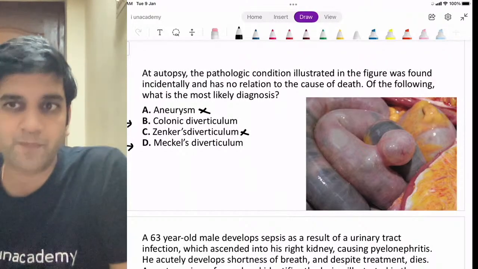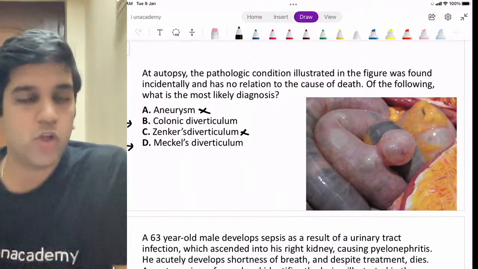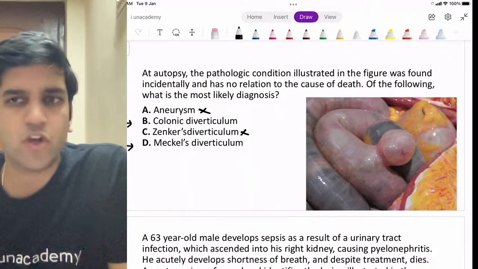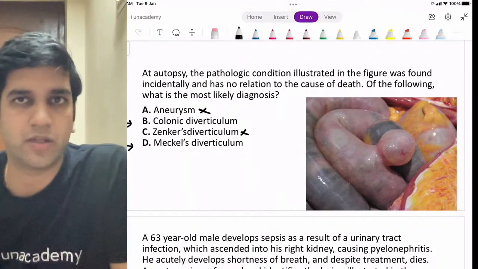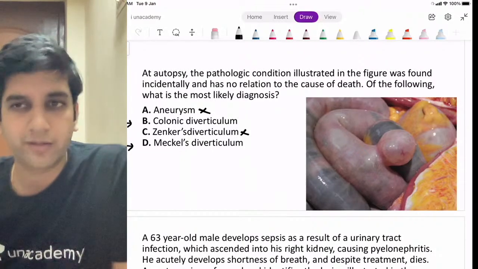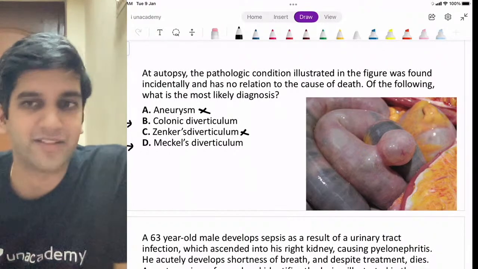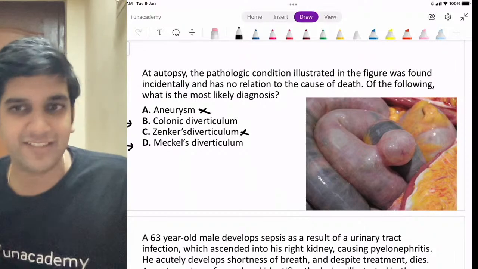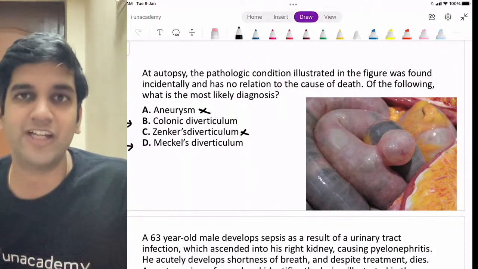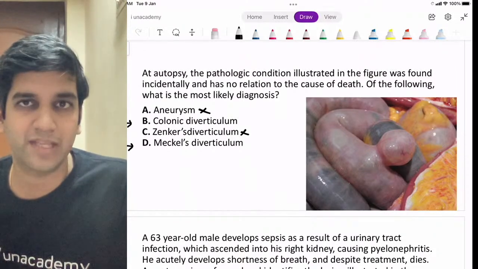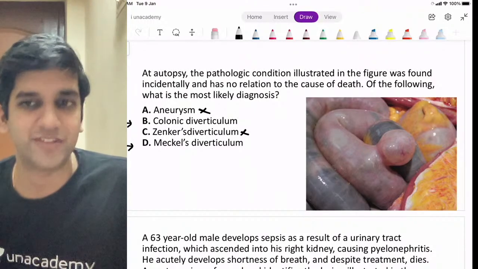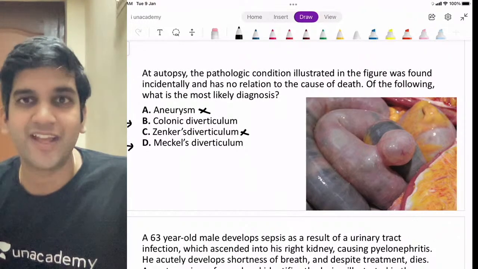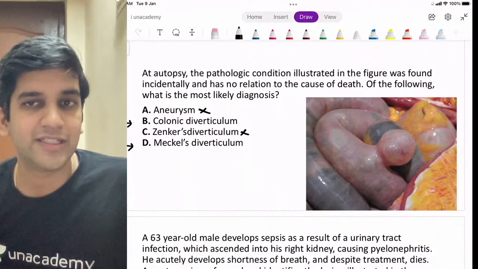Ayushi, I'm coming back to your question. Incidental finding, colonic diverticula can also be incidental. Unless and until it causes diverticulitis, colonic diverticula will not come into the picture at all, right? It will be incidental only. Now tell me, why did you guys answer Meckel's? Because it was Meckel's and it was attracting you more? If that's a reason, you might fall into a trap for the examiner if I have an exotic diagnosis there. If it's the exoticness of Meckel's that attracted you and colonic diverticula didn't attract you, that is a wrong thing.